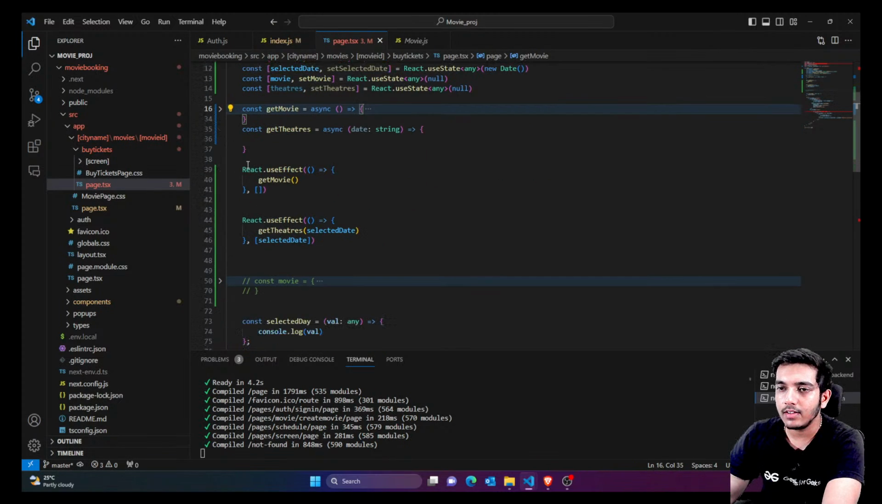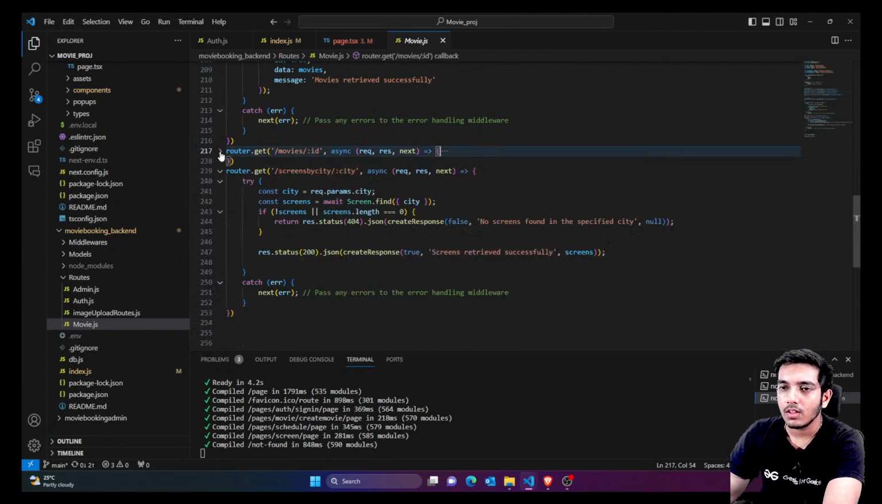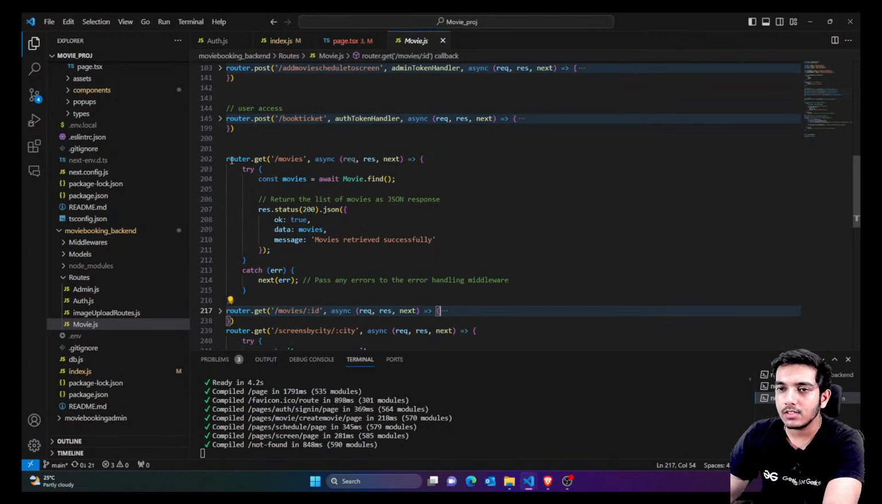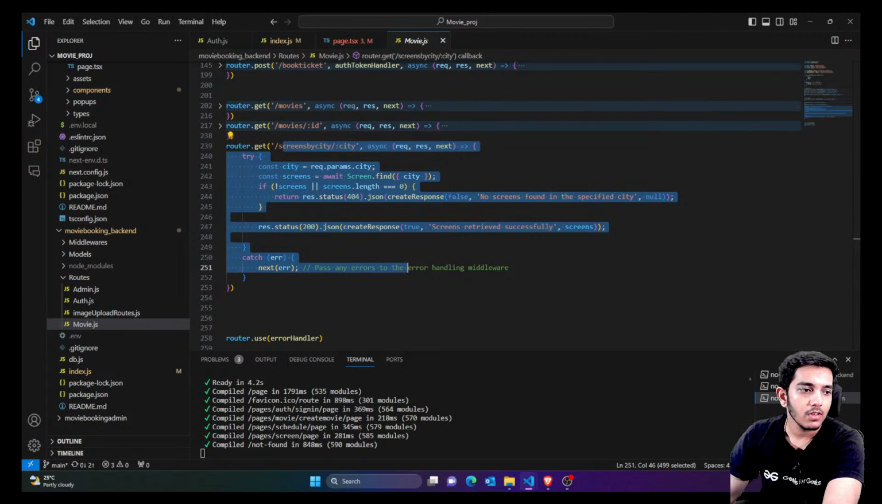Similarly, you are going to get the theaters. So for getting the theater, it's a bit complicated logic. So for getting the theater, we actually need to create an API logic here. So let's come back to movie.js, and here right now you can see we had an API named as screens by city. So we are going to change a few things here in the backend, then we would come back to the front end.